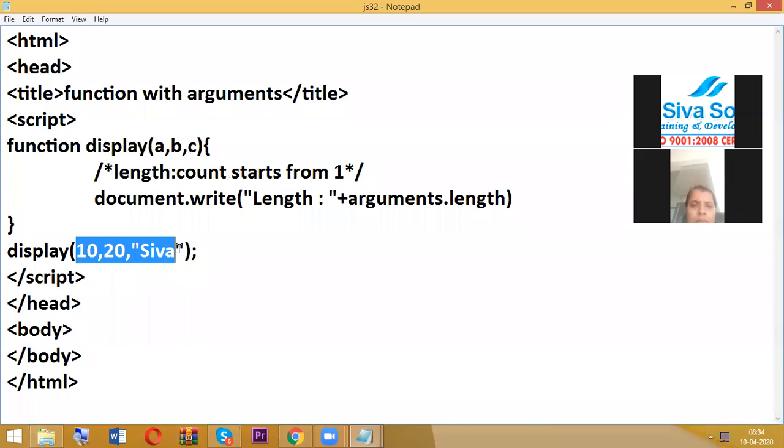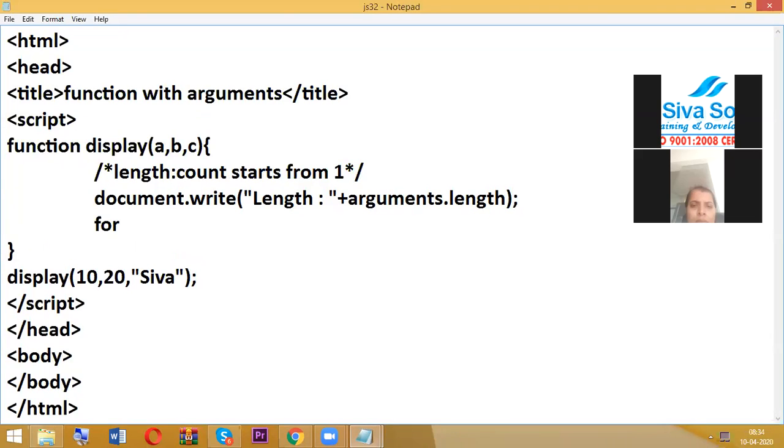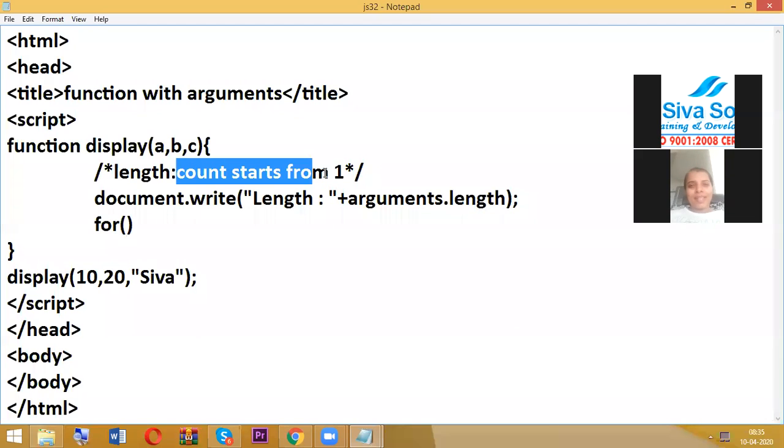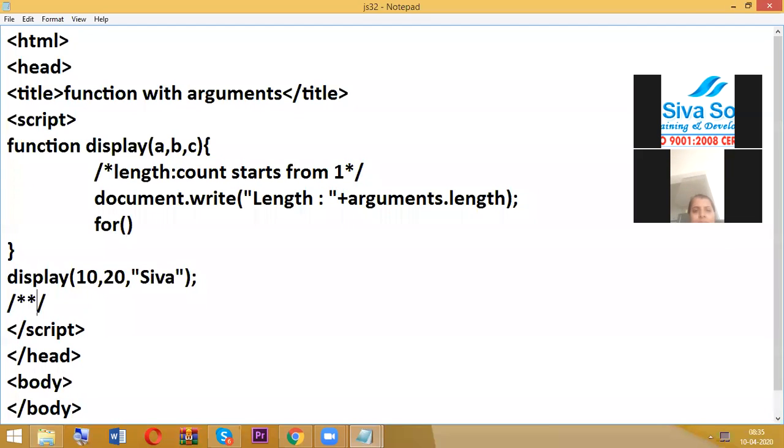I want to display these 3 values. Okay, so based on this arguments length concept, I am going to use a for loop. Whenever we are using dot length, count starts from 1. But generally, what is the index number for 10 here? 0.